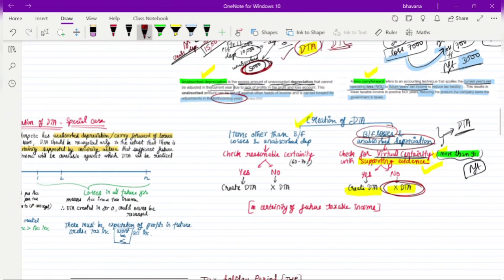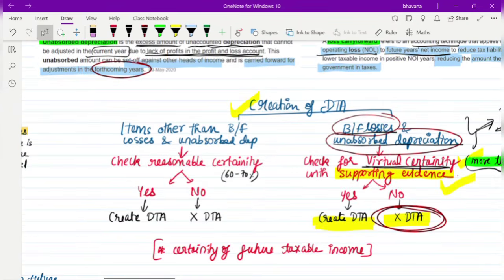Okay, fine. So there is another case. Now we have seen two cases of brought forward losses and unabsorbed depreciation. So what about the cases other than these? Now we are going to learn about items other than brought forward losses and unabsorbed depreciation. Like in example one, where we created a DTA, there also I should actually not have created DTA. There was a condition, and only if that condition was fulfilled should I have created a DTA, but it's okay. At least now we will understand and try to apply it.